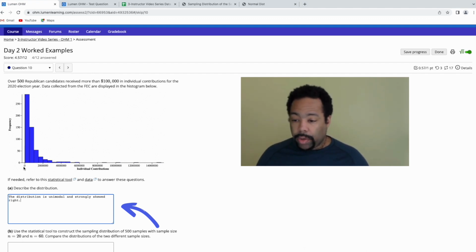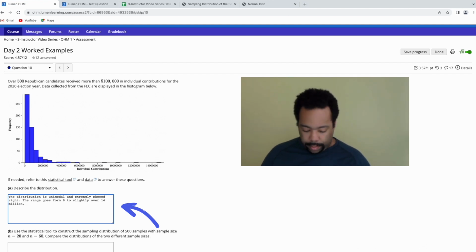The range you can say goes from 0 to about over 14 million. So we like to give the range as well. Slightly over 14 million. The units there are dollars.